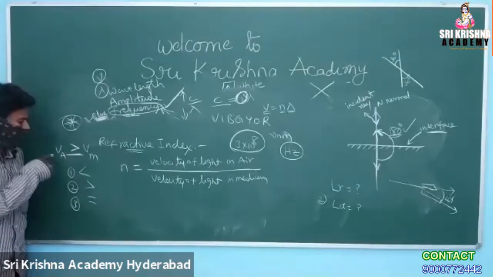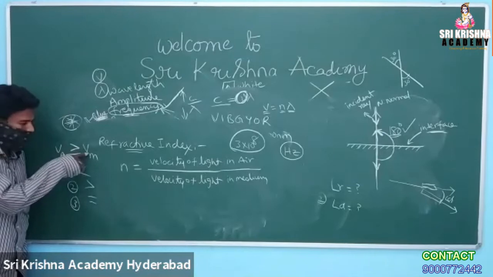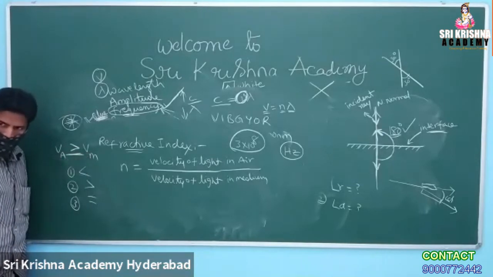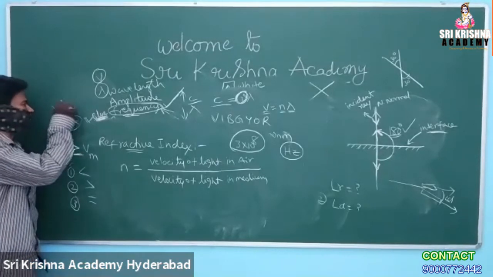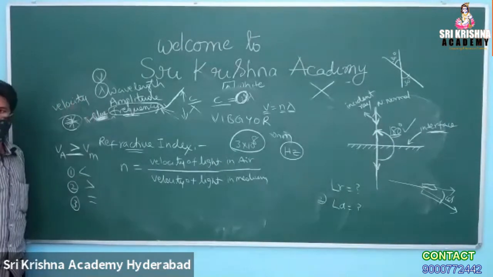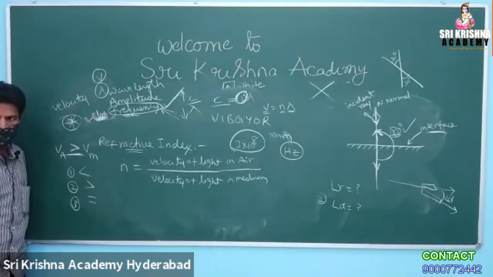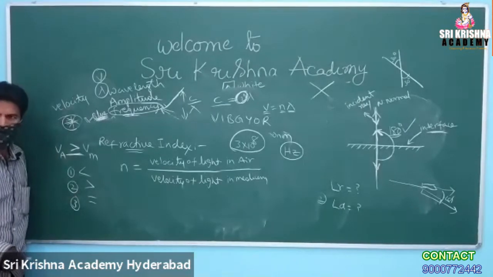Very good answer. Velocity of light in air is always greater than velocity of light in medium. The meaning is, during refraction, the velocity of light is dash. What is your answer? Again, I am repeating the question. During the phenomenon of refraction, the velocity of light becomes dash. How do you fill that dash?